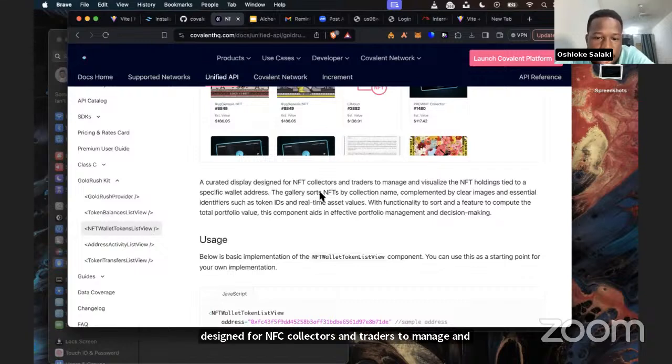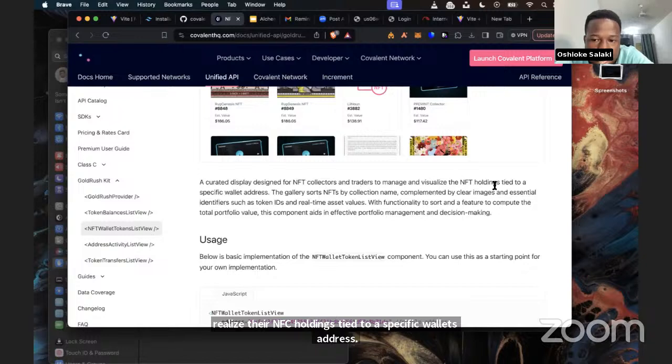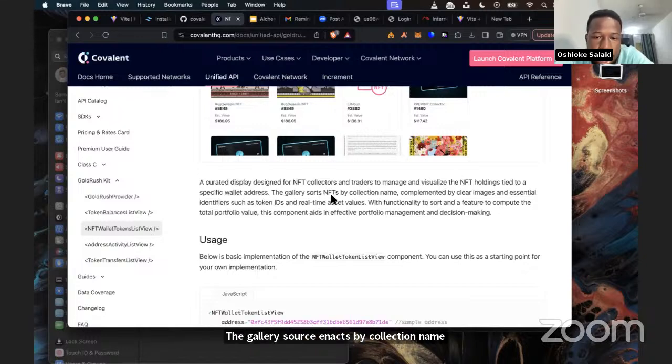The gallery sorts NFTs by collection name, complemented by clear images and essential identifiers such as token IDs and real-time asset values, with functionality to sort and a feature to compute the total portfolio value. This component aids in effective portfolio management and decision planning.